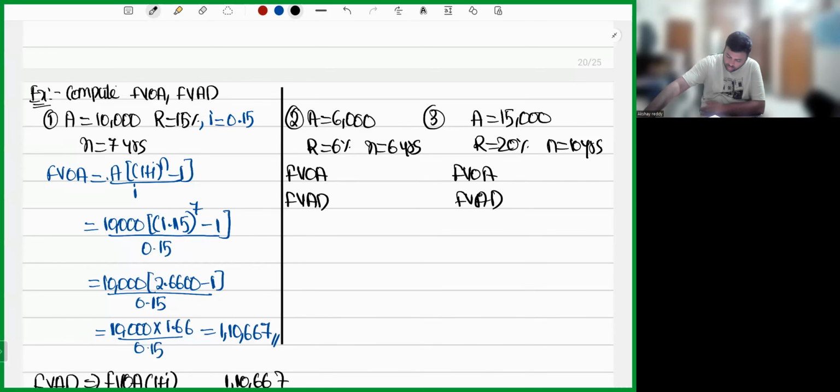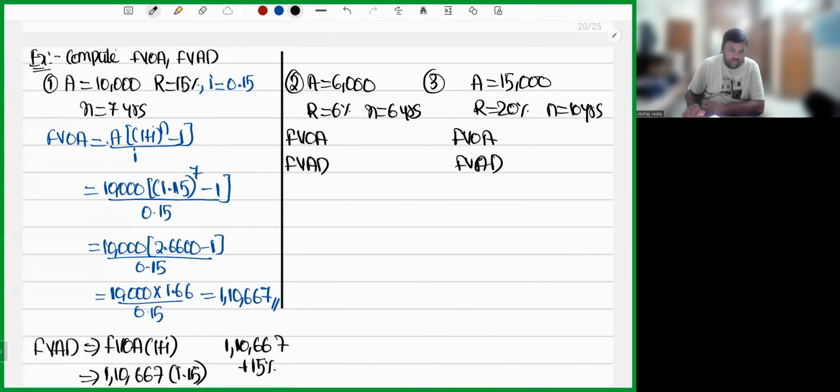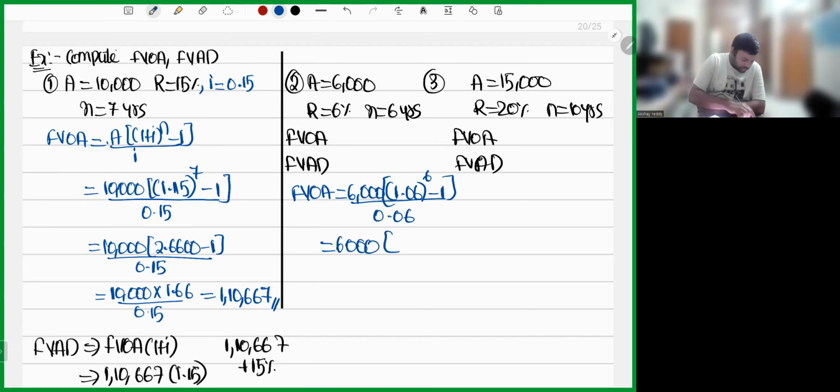So I hope you might have got the answers of the second and third. Now let's look into them. For the second one, the future value of ordinary annuity will be A, which is 6,000, R is 6%, so i will be 1.06, that is R by 100, whole divided by 6 minus 1 divided by 0.06. So 6,000 into 1.06 whole power 6. 1.06 into 1 equal to symbol, 6 times: 1, 2, 3, 4, 5, 6.